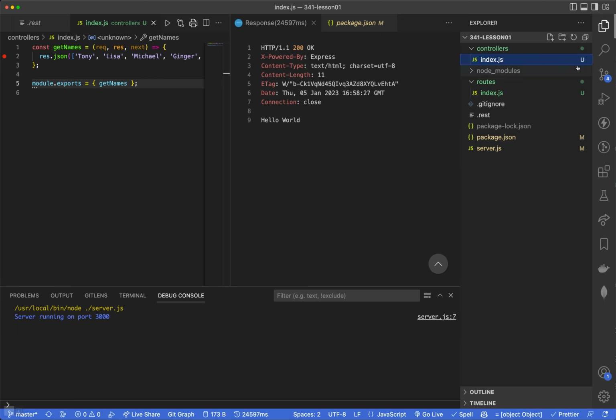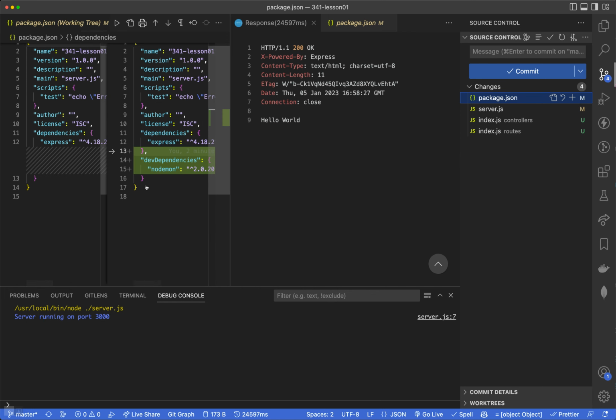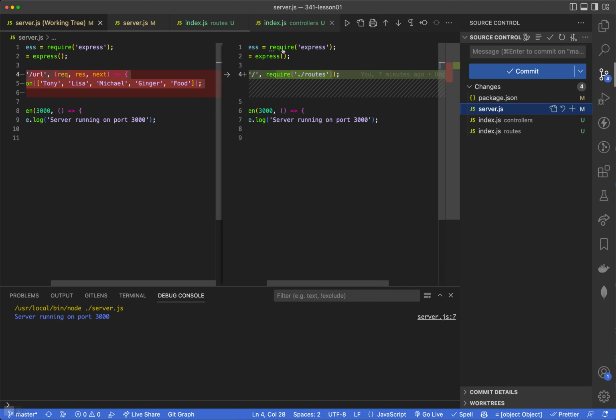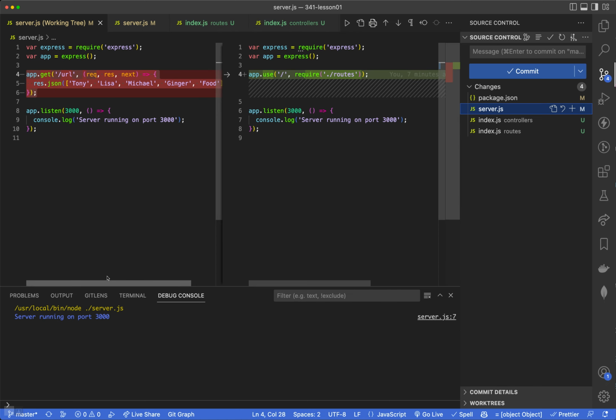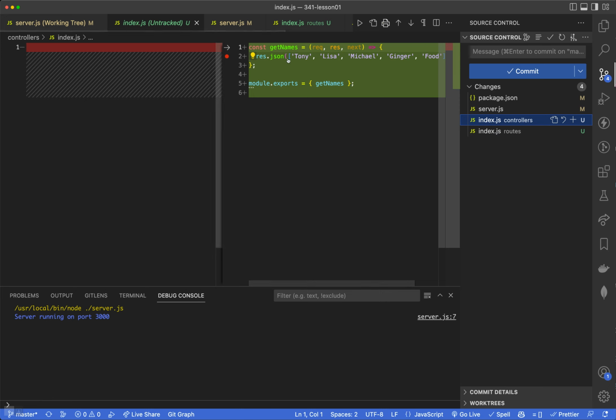But yeah, again, if I look at my changes here in version control, package.json had some changes because we added the Nodemon dependency with that install command. Server.js is more lean because we took the logic out of here, or the routes out of here, and just included them in a routes file. The routes file imports the controller to know what functions to call, and will export all of the routes. And the controller will have functions for each route that it will export.